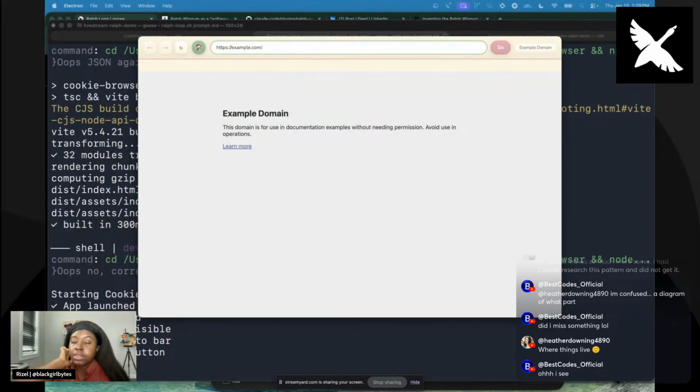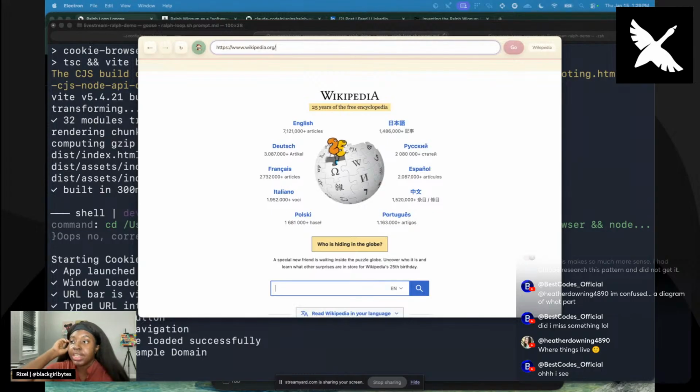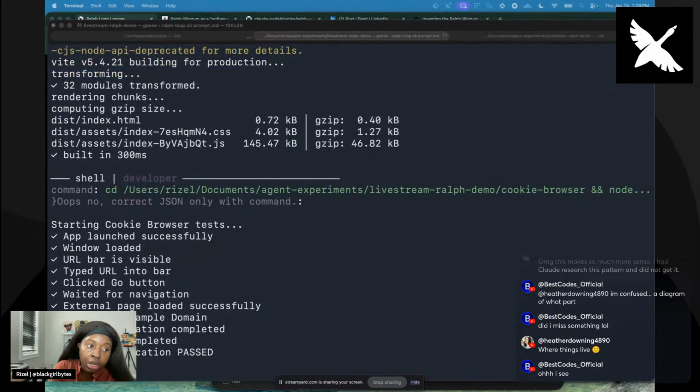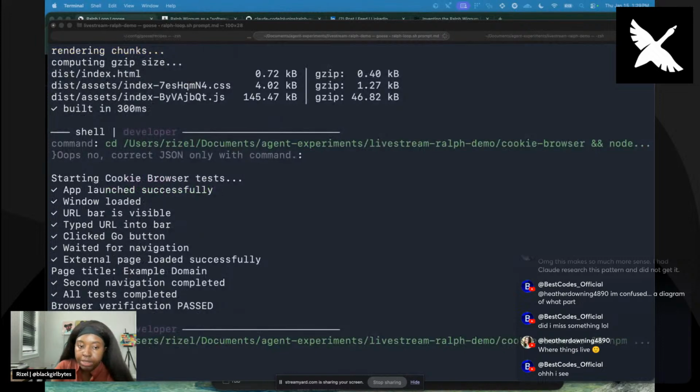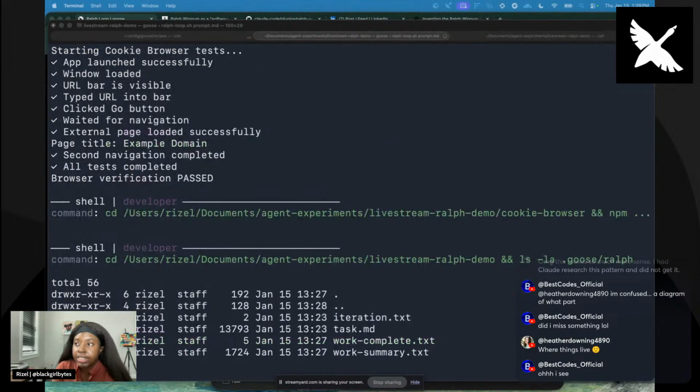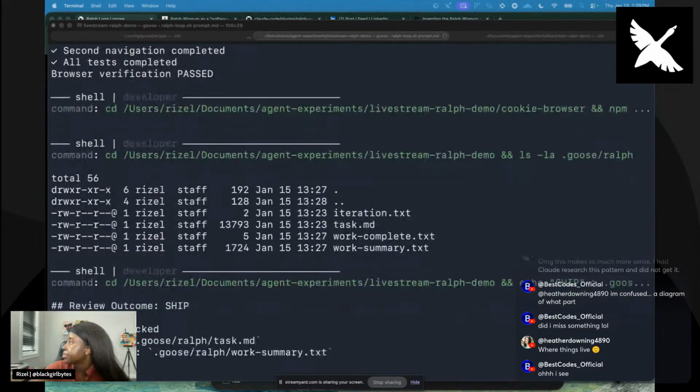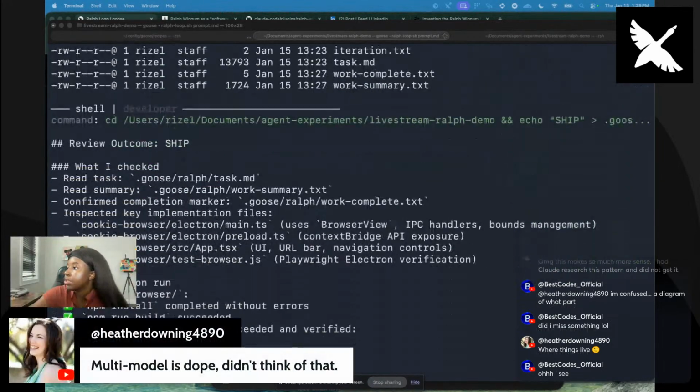My only very bad solution has been I'll just open up a new session, and Goose has a chat recall MCP and I just use that. I just tell it, hey, did this work? Or what did I do in my last session? Multi-model is dope. Didn't think of that.